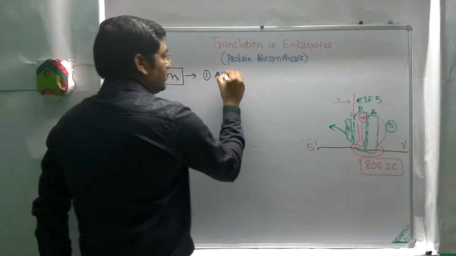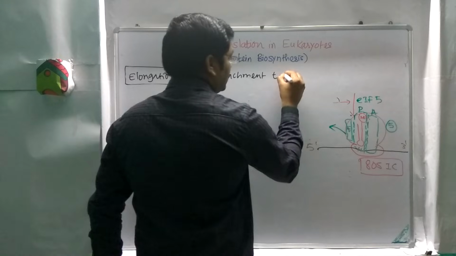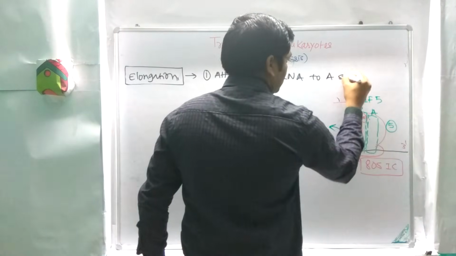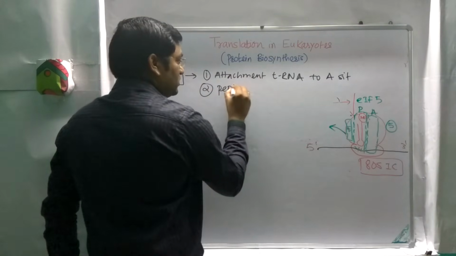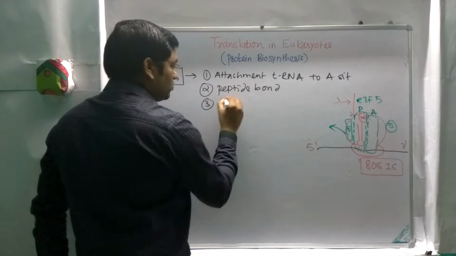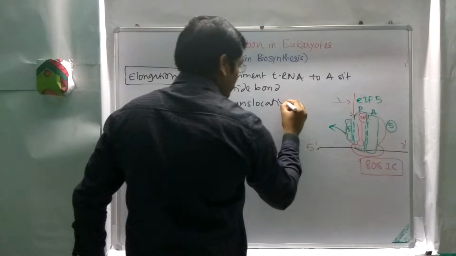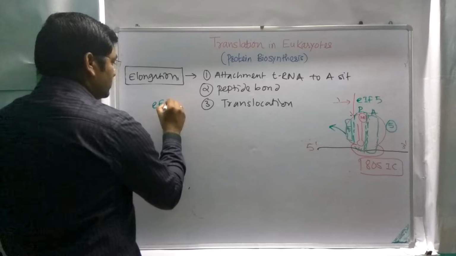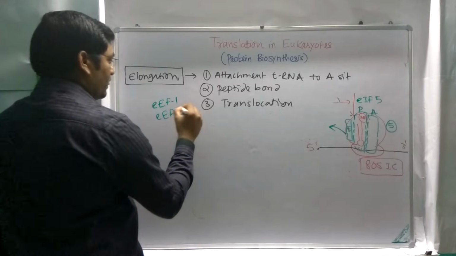First is the attachment of activated tRNA to the A site. Second, peptide bond formation. And third is the translocation of ribosome. For this, two important factors are required, eukaryotic elongation factor 1 and eukaryotic elongation factor 2.